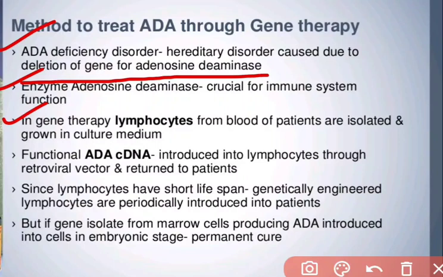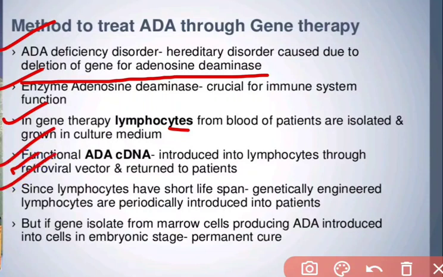In gene therapy, lymphocytes from the patient's blood are collected, isolated and grown in culture medium. Functional ADA cDNA, meaning adenosine deaminase complementary DNA, which can produce adenosine deaminase, is introduced into the lymphocytes through a retroviral vector and returned to the patient. In the case of animals we use a retroviral vector, and in the case of plants we use Agrobacterium tumefaciens. So in the retroviral vector case, we introduce this ADA cDNA by recombinant DNA technology and return it to the patient.